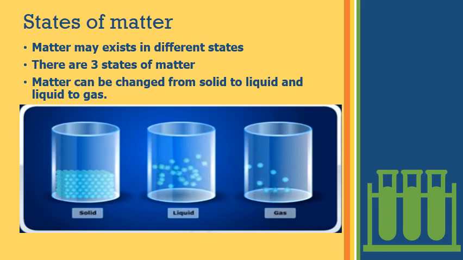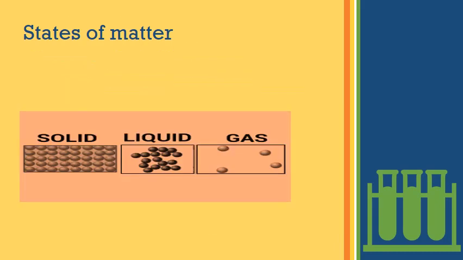Suppose when you are taking the water and keep it in the freezer or in the refrigerator, it becomes ice. That means you are changing the temperature. So when you are changing the conditions, solids can be converted into liquids, and liquids also can be converted into gases, isn't it? So these states of matter can be converted from one state to another state.